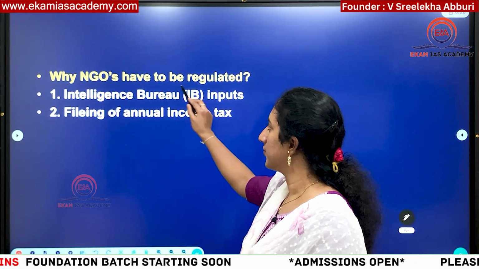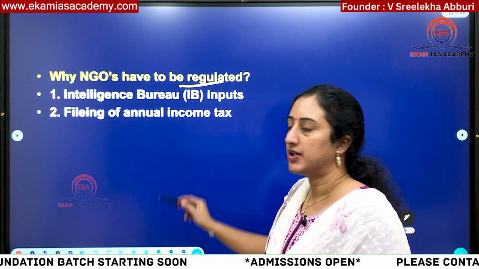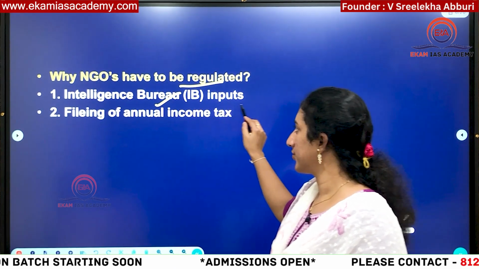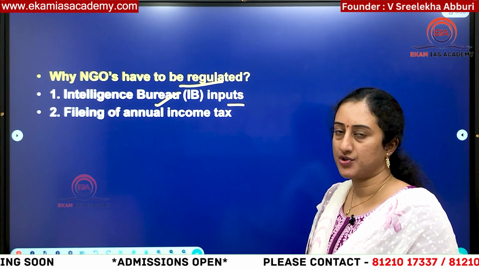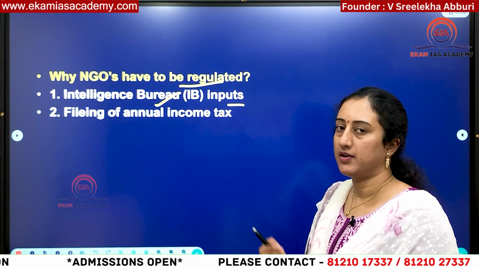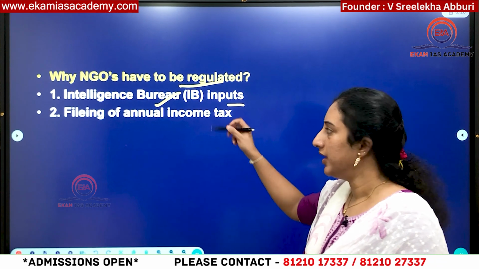So why do NGOs have to be regulated? Because it is very important that the IB also has inputs. Whenever any application is submitted to get FCRA registration, the Ministry of Home Affairs will forward that particular application to the Intelligence Bureau.